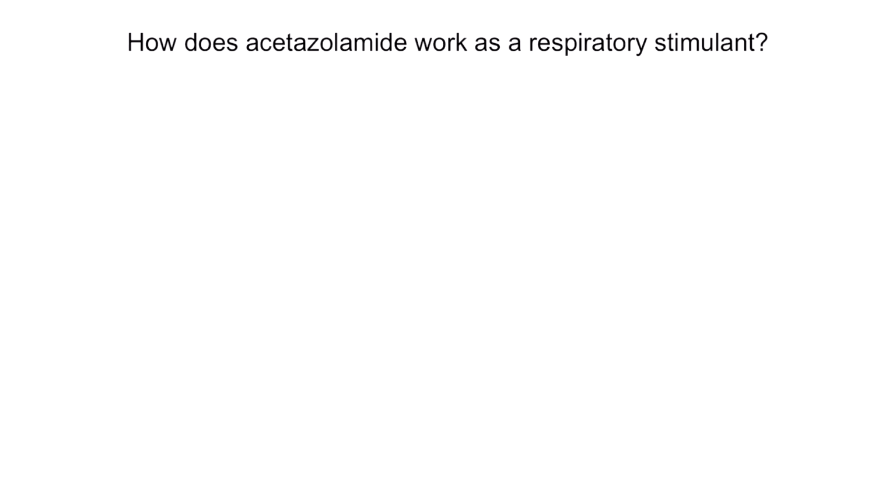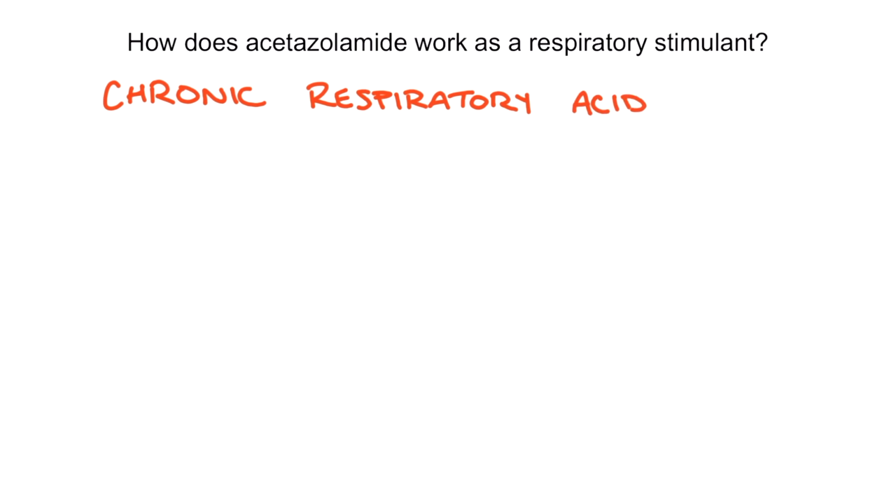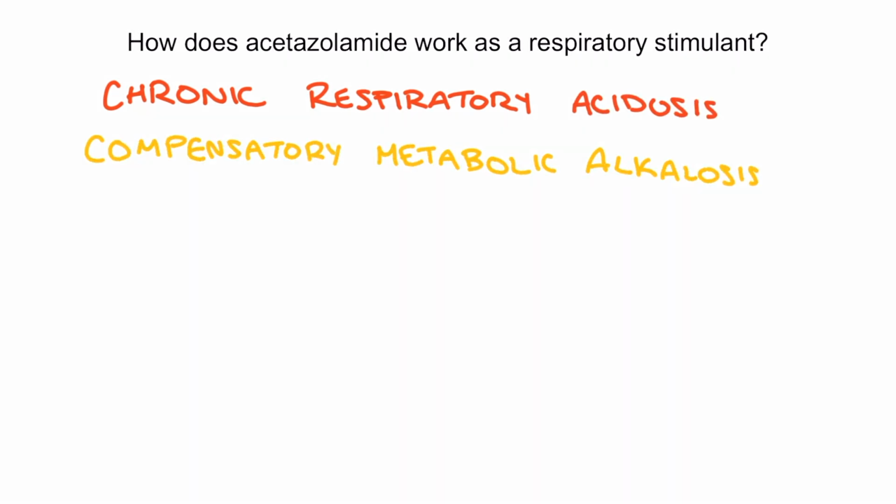The key to the role of acetazolamide in OHS is to consider the acid-base status of these patients. They have a chronic respiratory acidosis, but more importantly, they then have a compensatory metabolic alkalosis that can reduce their response to hypercapnia. If you recall from pharmacology, acetazolamide is a reversible inhibitor of carbonic anhydrase that works at the proximal convoluted tubule of the nephron.